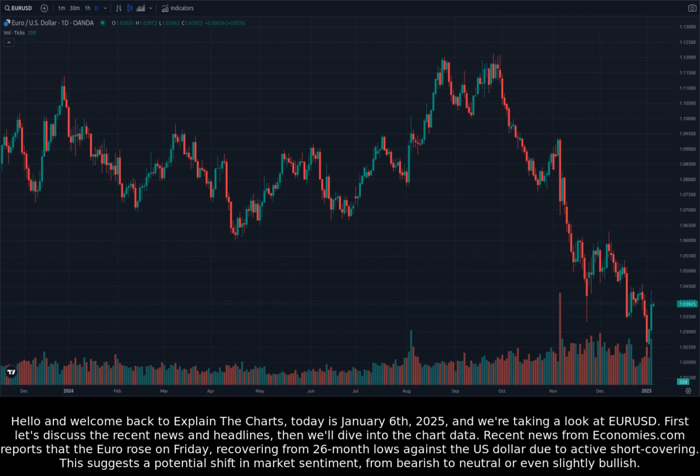Recent news from economies.com reports that the euro rose on Friday, recovering from 26-month lows against the US dollar due to active short covering. This suggests a potential shift in market sentiment from bearish to neutral or even slightly bullish.